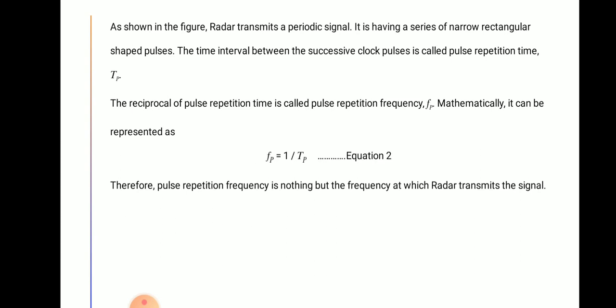The time interval between the successive clock pulses is called the pulse repetition time, that is Tp. The reciprocal of pulse repetition time is called the pulse repetition frequency, that is Fp, or mathematically it can be represented as Fp is equal to 1 upon Tp, that is equation number 2. Therefore, pulse repetition frequency is nothing but the frequency at which radar transmits the signals.